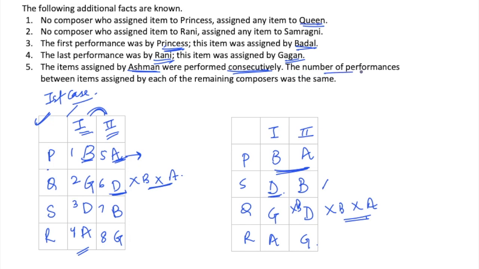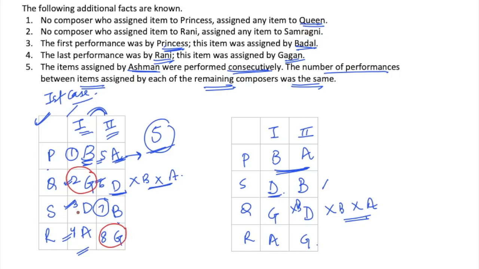Now I also know that the number of performances between items assigned by each of the remaining composers was the same. So the number of performances here between B, let's see, B is at the 1st position and the 7th position. So there are 1, 2, 3, 4 and 5 performances between the two performances assigned by B. Similarly here, G is at the second position and 8th position. So the number of performances are the same, that is the 5 performances in between the 2 performances of G. But for D, there are only 2 performances in between, that is 4th and 5th. This means this case is not possible.